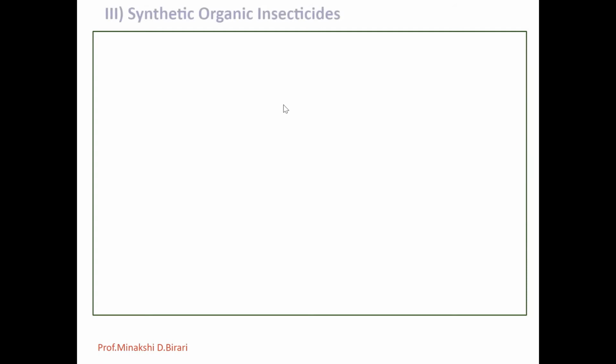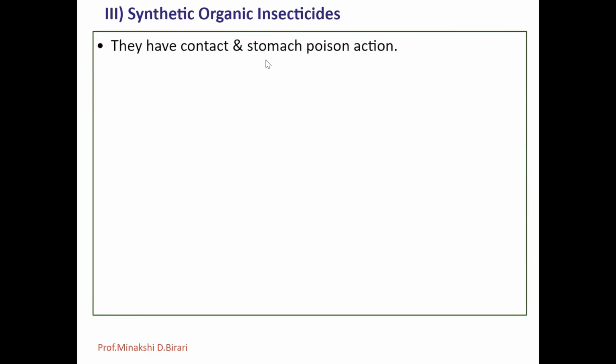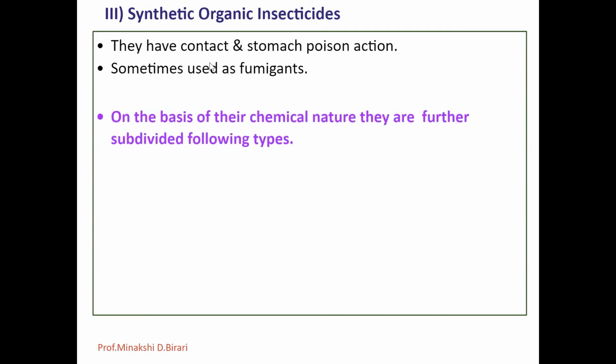Next one is synthetic organic insecticides. These are insecticides which have contact and stomach poison action and are sometimes used as fumigants. However, the contact action predominates. These are a commercial group of insecticides for insect control and they are further classified according to their chemical nature.